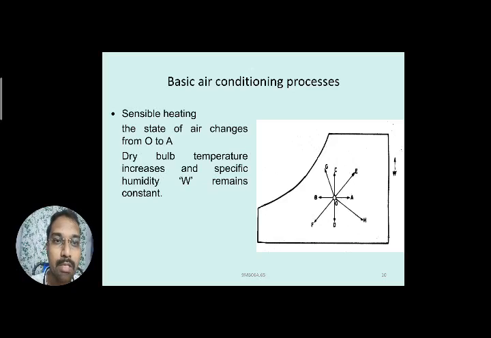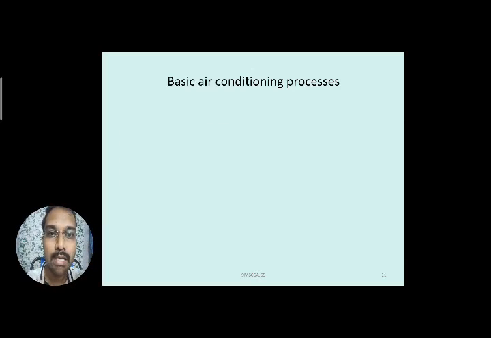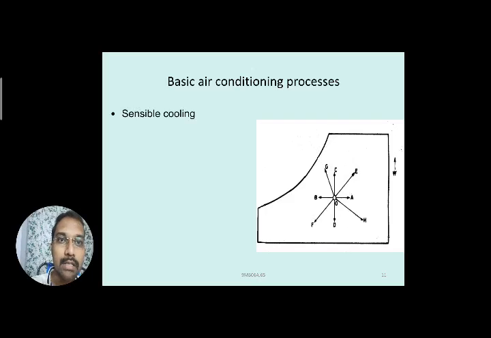On the x-axis we are representing DBT, so the DBT value increases from O to A. For example, if you take O at 25 degrees, A is at 35 degrees centigrade, so the dry bulb temperature increased from 25 to 35 degrees centigrade. And similarly the specific humidity value, on the y-ordinate you have to check it. W is representing it, so there is no change, it is a horizontal line, so W remains constant here. So only the heating or increasing of the temperature is taking place, dry bulb temperature is increased, that's it. Next, what happens in the sensible cooling process.